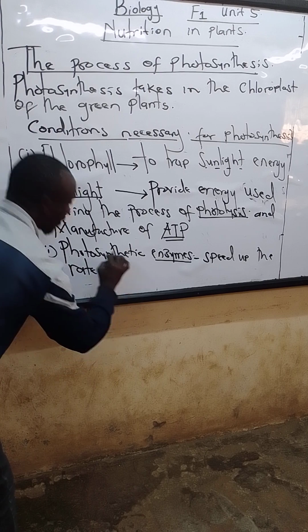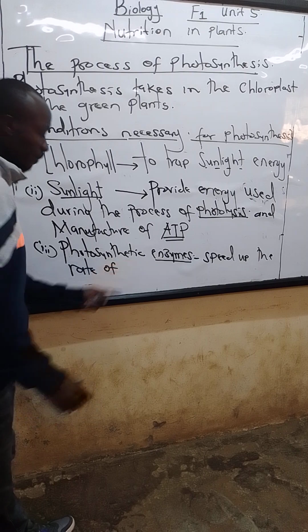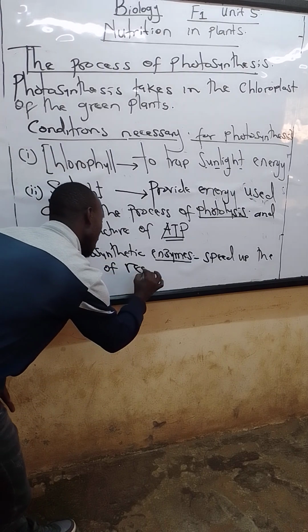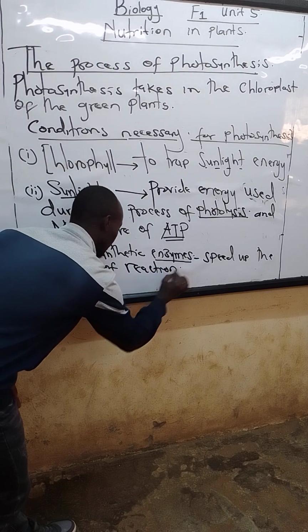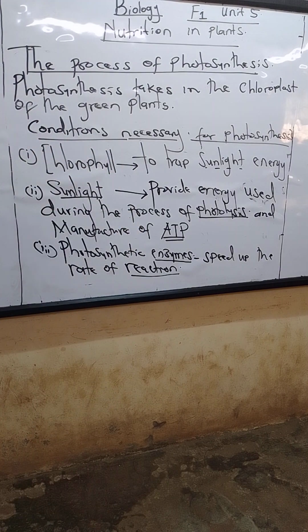Of reaction. Remember we're combining several chemical substances, like for example carbon dioxide combines with hydrogen to give us simple sugars such as glucose. For that process to be faster, the process must be what? To speed up the rate of reaction. Then we shall be looking at the steps of reaction that are taking place.